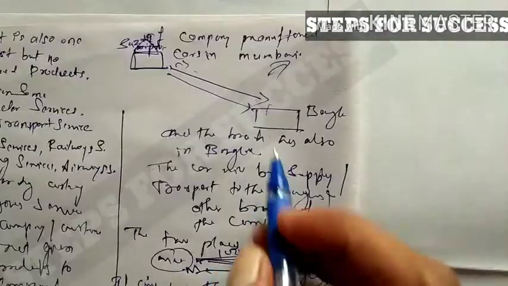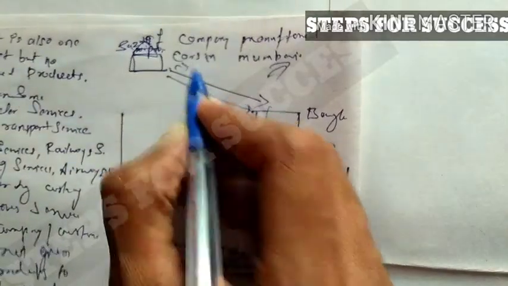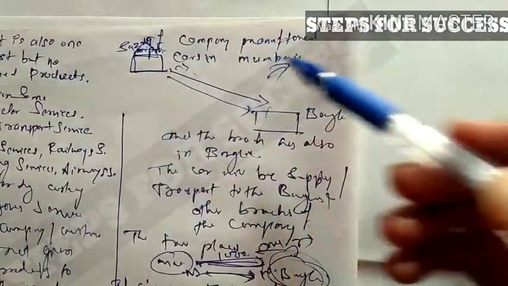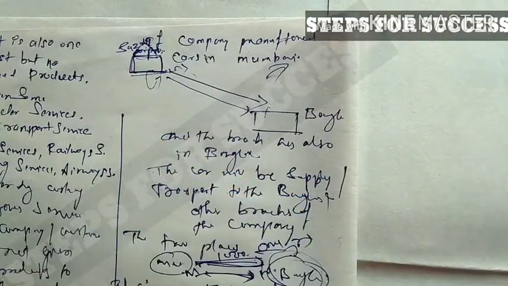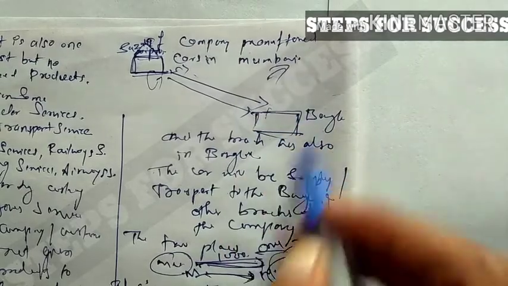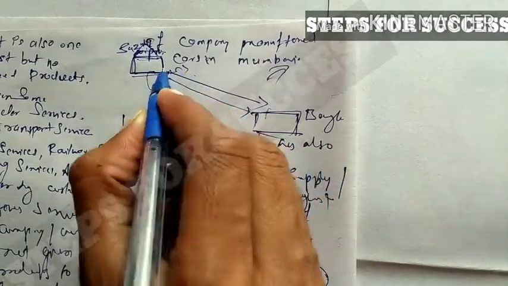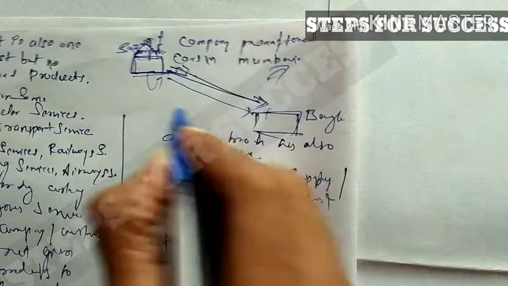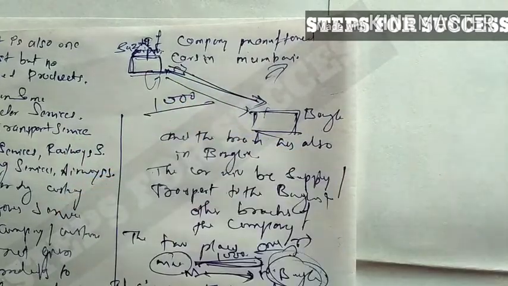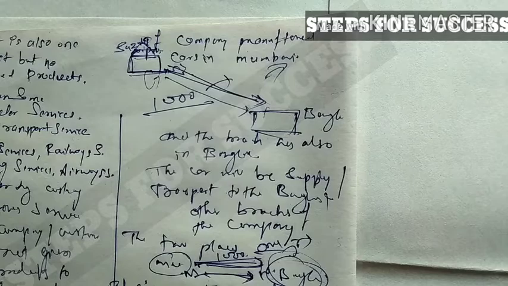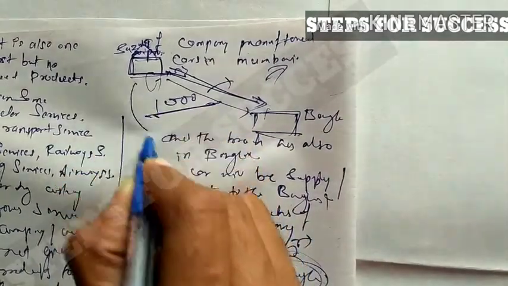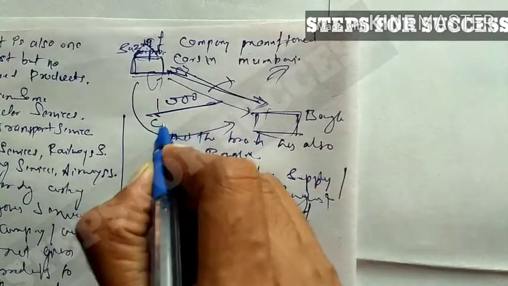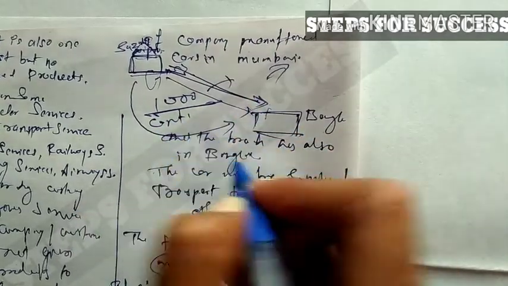For example, Suzuki company produces cars, and the head office and manufacturing company is in Mumbai, and the branch is in Bengaluru. From Mumbai to Bengaluru, what is the distance? I can just take a random 1000 kilometers. This is the distance. How many months and how many days the truck or lorry operates continuously, means number of days.